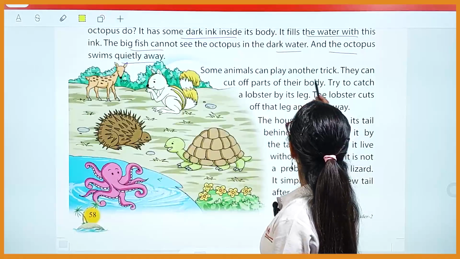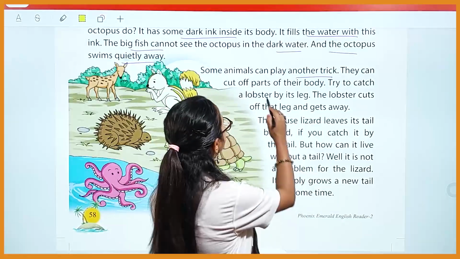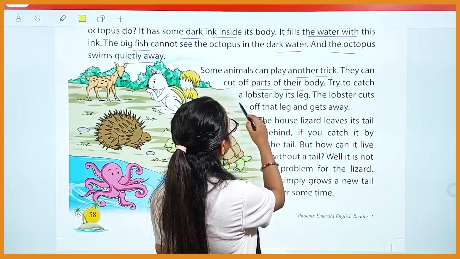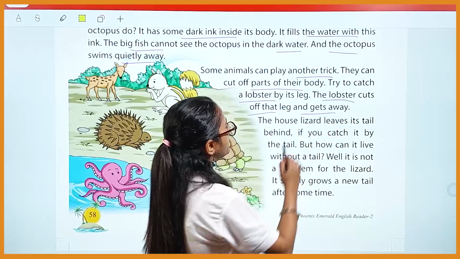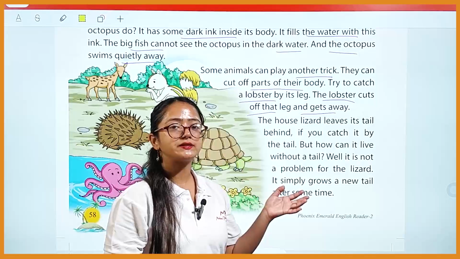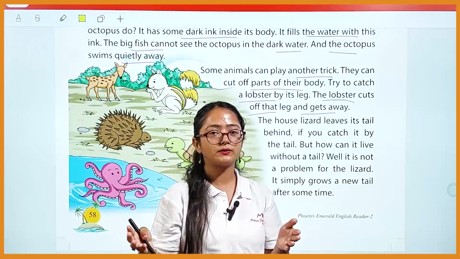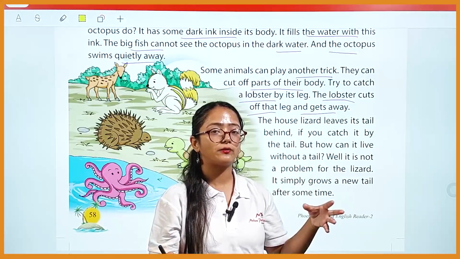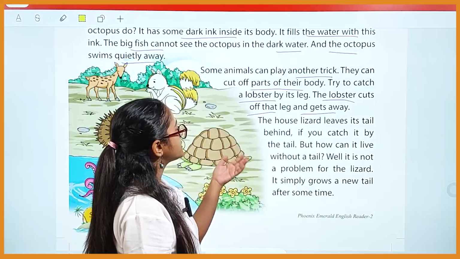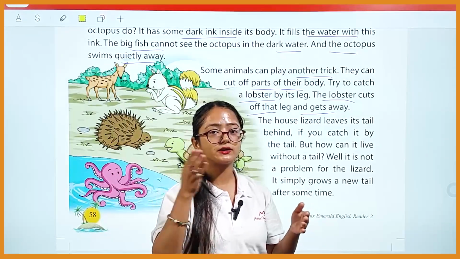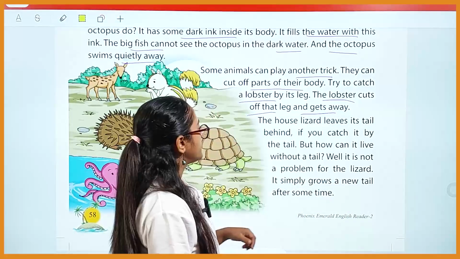Some animals can play another trick. They can cut off parts of their body. Try to catch a lobster by its leg. The lobster cuts off that leg and gets away. Okay, so some animals play another type of trick. They just cut off a part of their body to escape from that situation, from that place. So basically, if you try to catch a lobster, at that time the lobster just cuts off its leg and escapes from that situation. Okay, so that is how they make themselves safe.